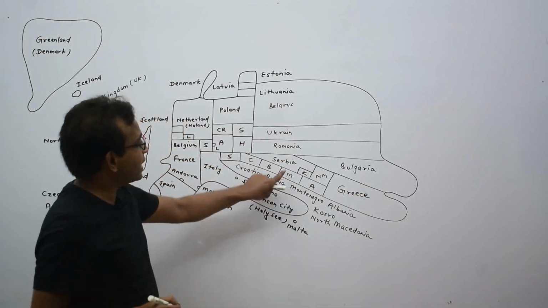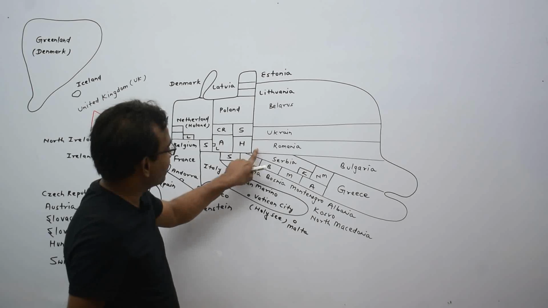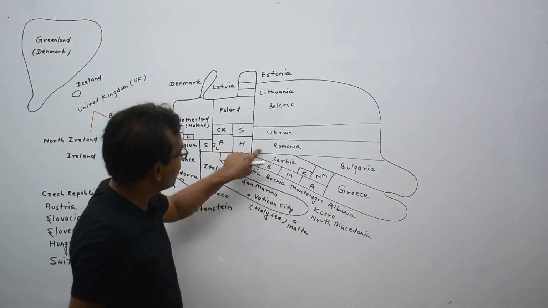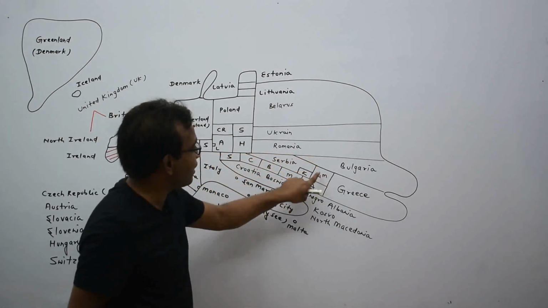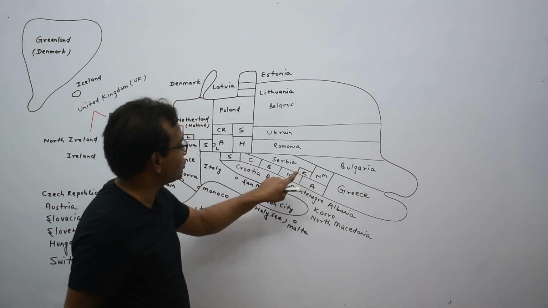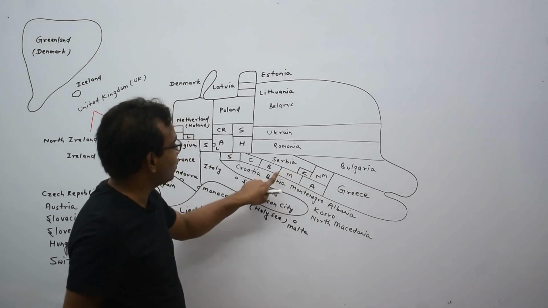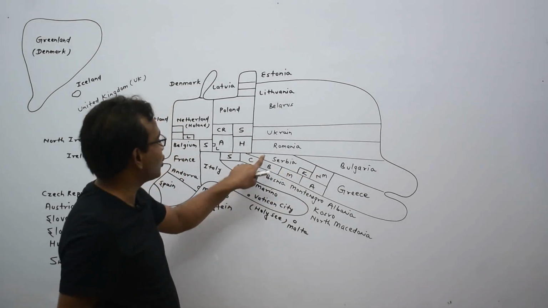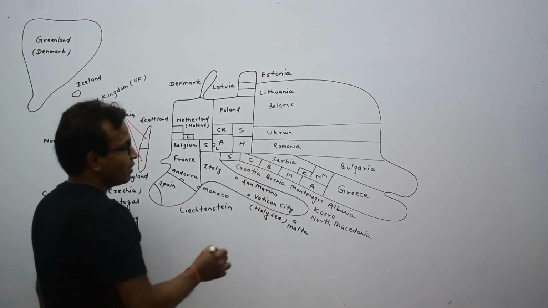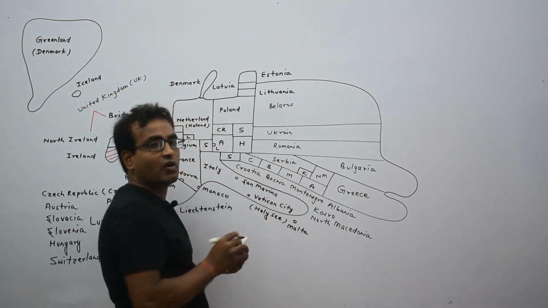It means Serbia is touching Hungary, Romania, Bulgaria, North Macedonia, Kosovo, Montenegro, Bosnia, and Croatia. These are the neighbor countries of Serbia.